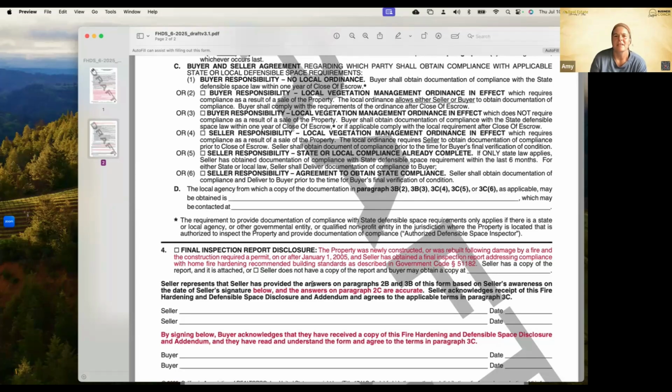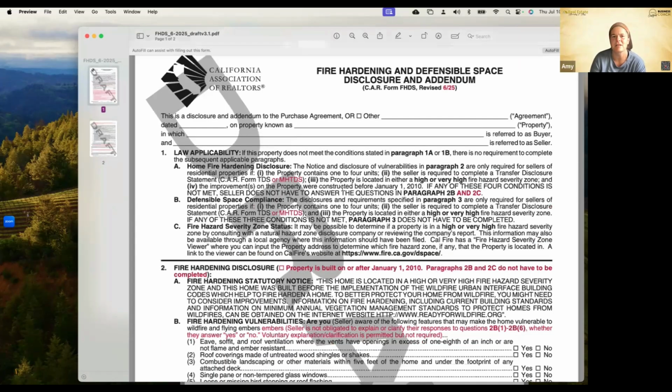Again, this is only required of residential properties. The property contains 1 to 4 units. Seller is required to complete a transfer disclosure or a mobile home transfer disclosure statement. Property is located in a high or very high fire hazard severity zone. And improvements to the property were constructed before January 1st, 2010. So if any of those conditions is not met, seller does not have to answer the questions in paragraph 2B and 2C. Okay, so just keep that in mind.